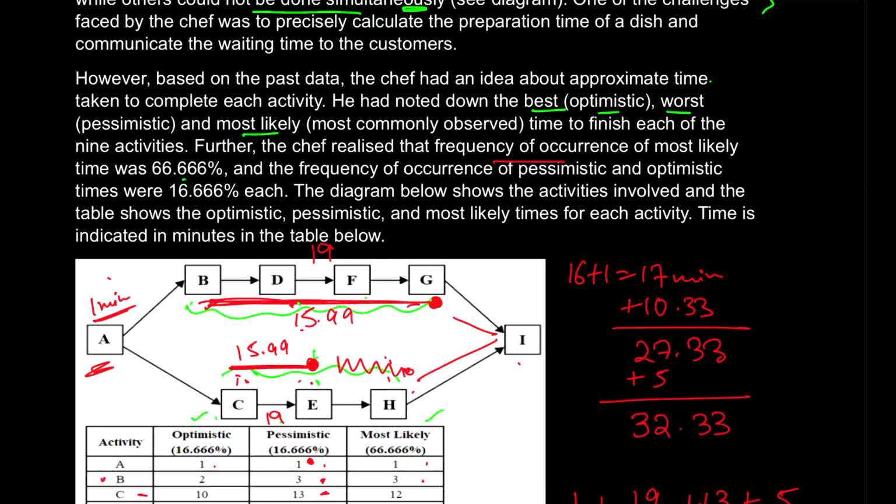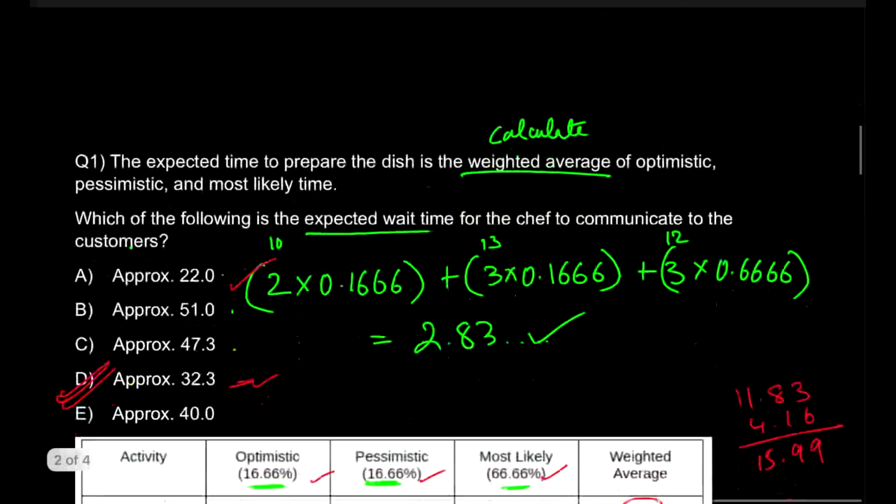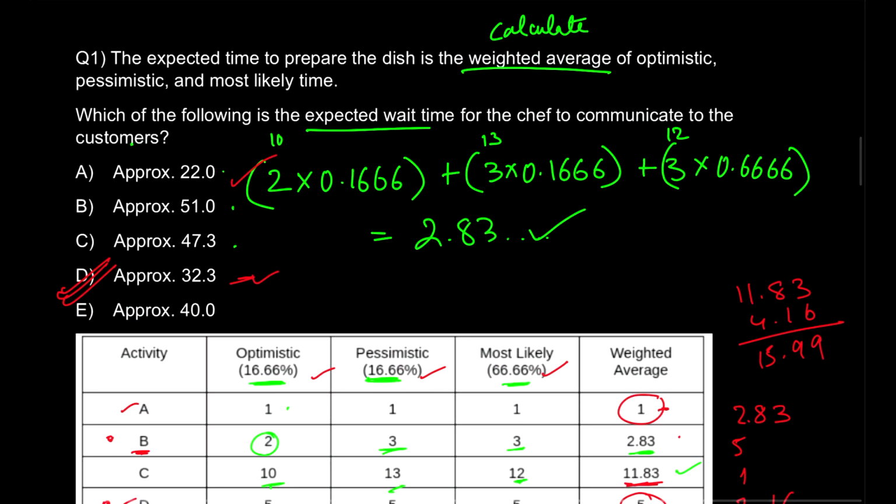So keeping this in mind, what do we have to calculate first? It has been clearly mentioned in question number 1 that we have to find out the expected time to prepare the dish, and they have also clearly mentioned that we have to calculate the weighted average.